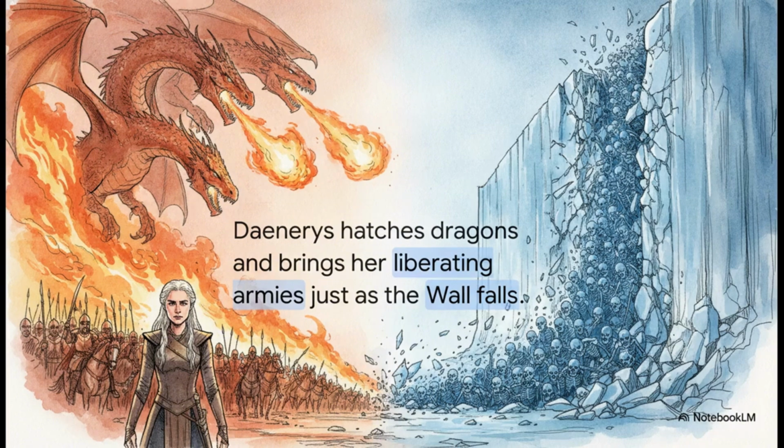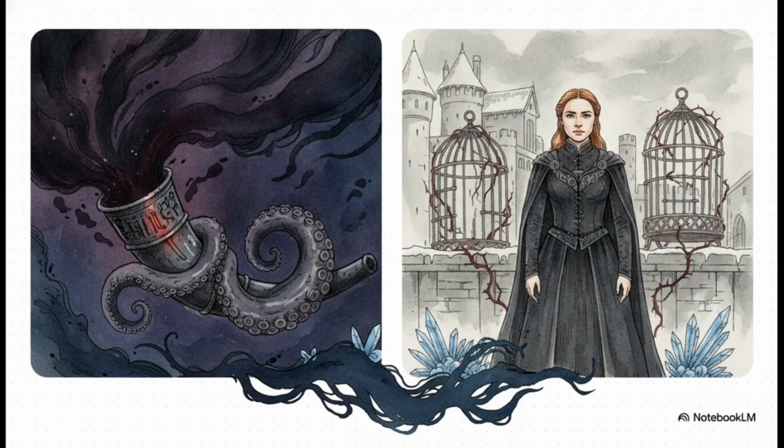Daenerys Targaryen's entire brutal journey through Essos, hatching dragons, liberating Slaver's Bay, assembling an army of Unsullied and Dothraki, was forging her into a weapon of fire. A weapon that arrives in Westeros, desperately needed, exactly as the ice of the long night finally spills over a fallen wall. As the climax approaches, our bards start singing diverging songs.